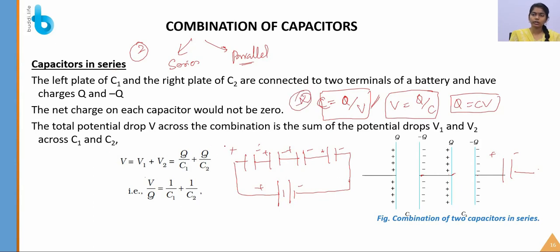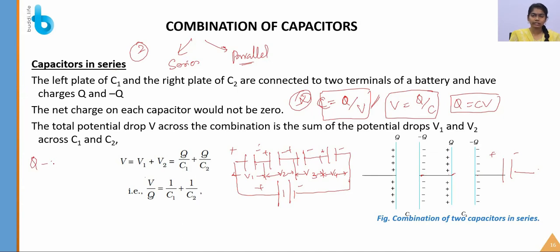So let's see the potential drop across each of the capacitors. Always remember students, each will have a different potential difference. In the series combination the potential difference varies for each and every capacitor, and also remember here the charge is the same.